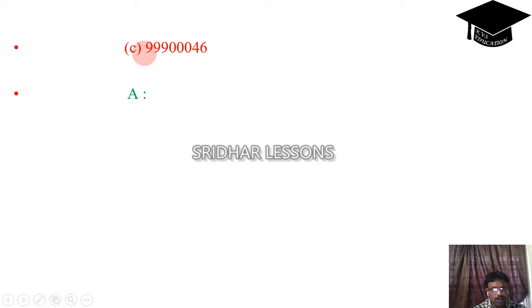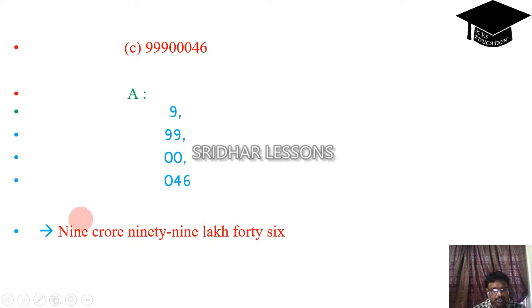So 9 crores, comma, 99, comma, 00, comma, that means the 1000 position is 0. There is no thousands. 046. There is no 100. We can call this 9 crore 99 lakhs 46.